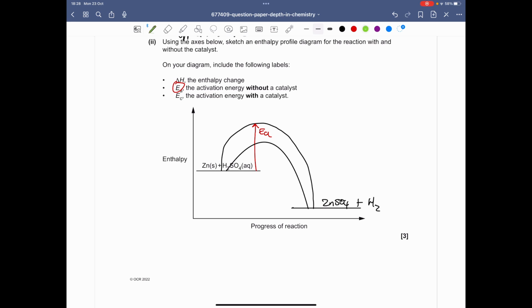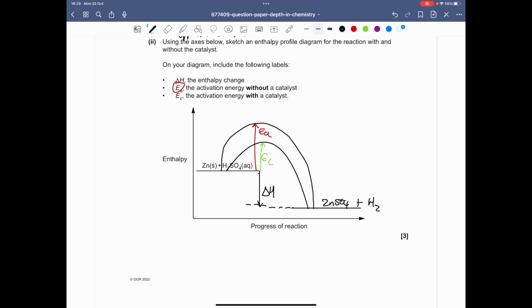And from this, what we can see is that this should be EC, so the one with the catalyst, and we can see it has a lower activation energy. And then we can just draw the enthalpy arrow. So if you just go ahead and make the line, what we can say is that the arrow goes downwards as so. And this should be our enthalpy change. So when the enthalpy change arrow goes downwards, that means exothermic, and when it goes upwards, it means endothermic.